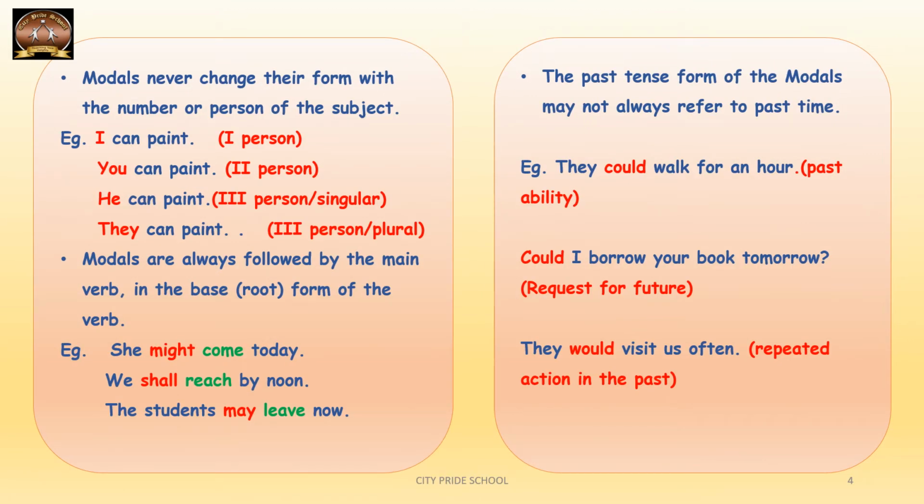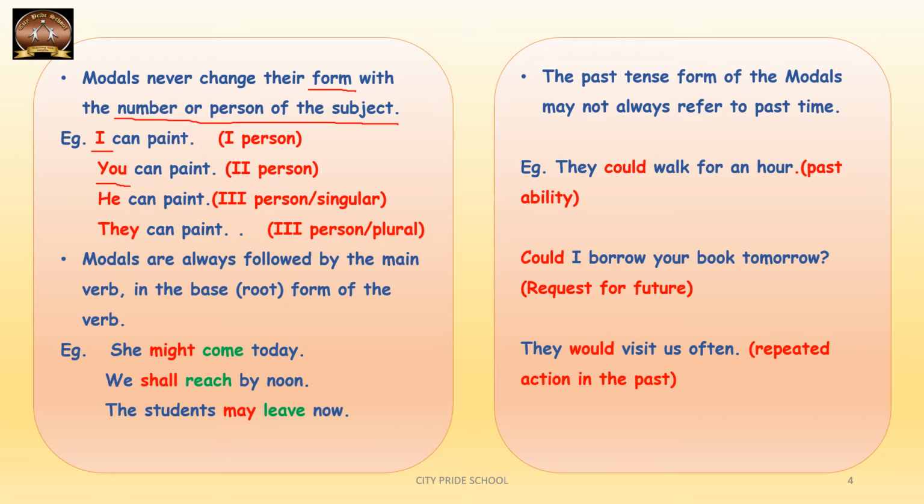There are three more differences between modals and the other verbs. The first one is that modals never change their form with the number or person of the subject, unlike the other verbs. The other verbs change their form according to the number and person of the subject. Meaning if the subject is singular or plural, then the verb form is going to be different. Or if the subject is first person, second person, third person, then also the verb form changes. But modals do not.